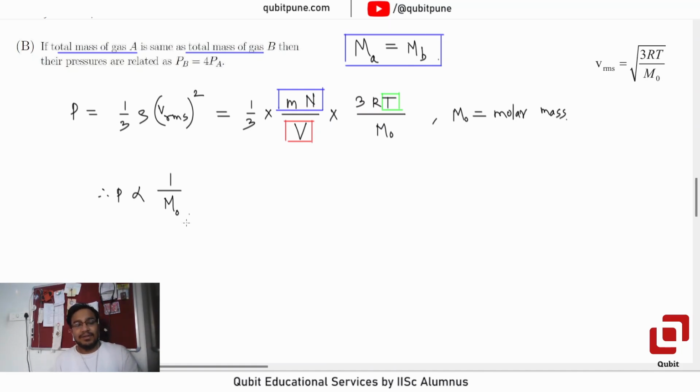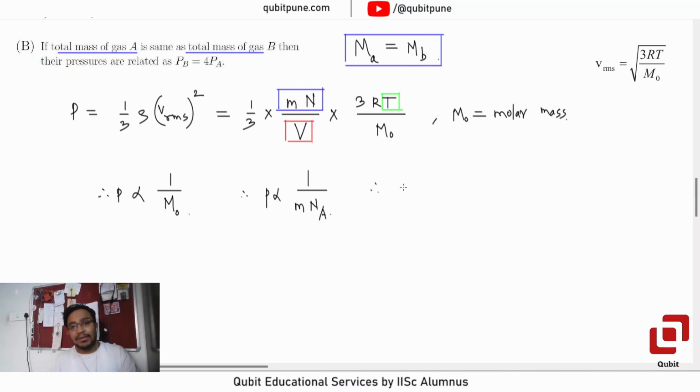Raise your hands if you understand that. What is M naught? M naught is mass of one atom into Avogadro's number, because that is molar mass, right?